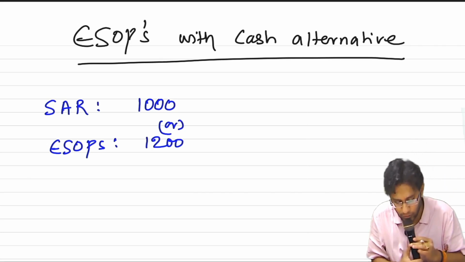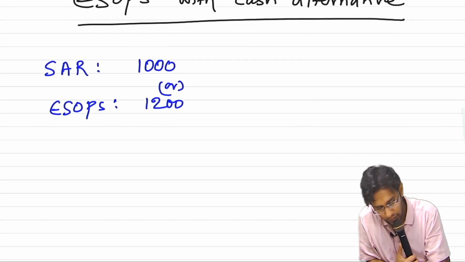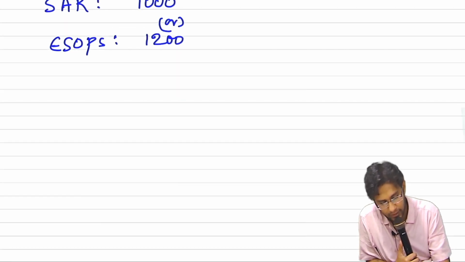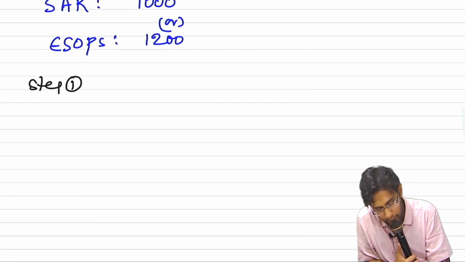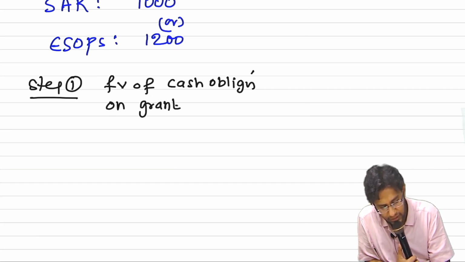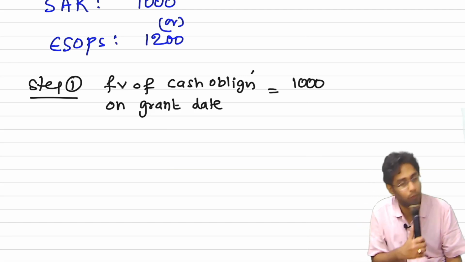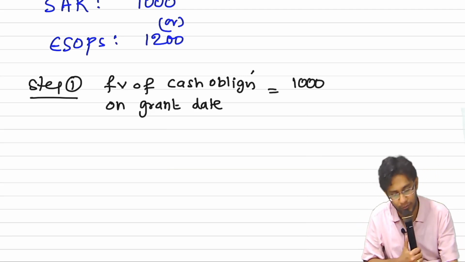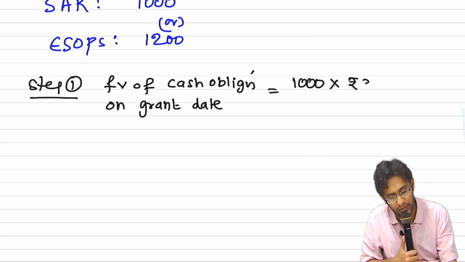Very easy, sir. Watch this. Step number 1, you will work out the fair value of the cash obligation on grant. First day, what is the fair value of this? How many SARs are you promising? 1000. What is the fair value of this option? Let us say it is 30.